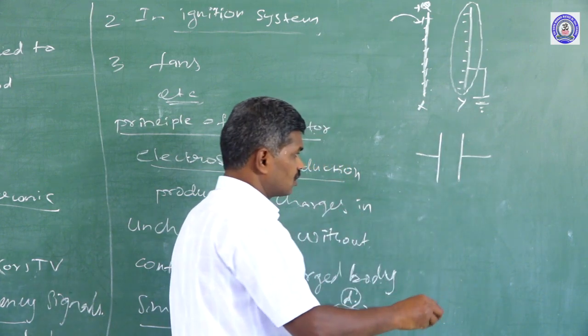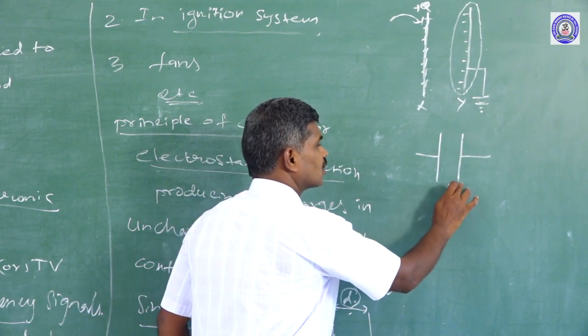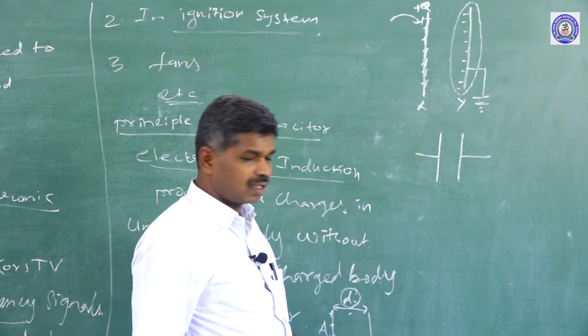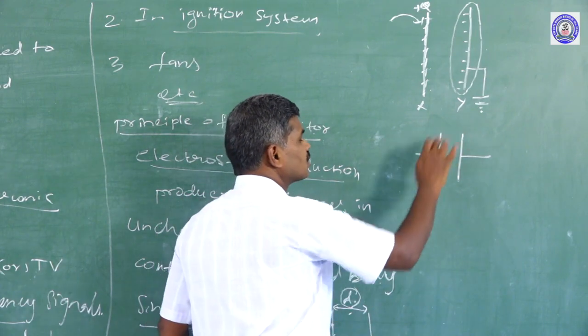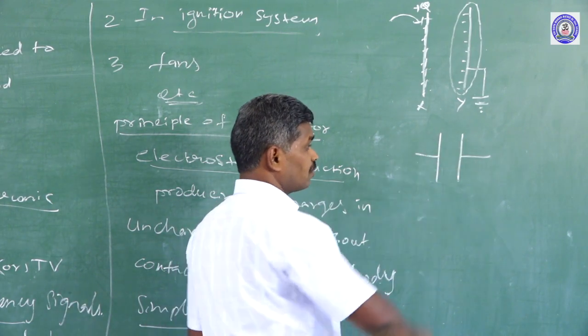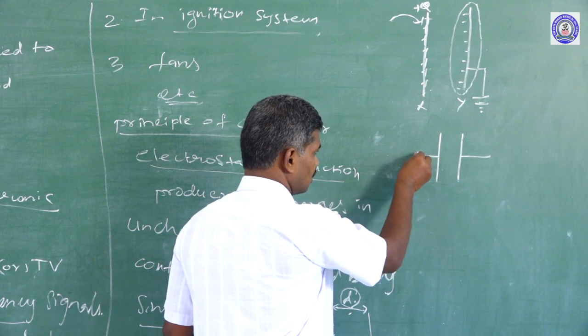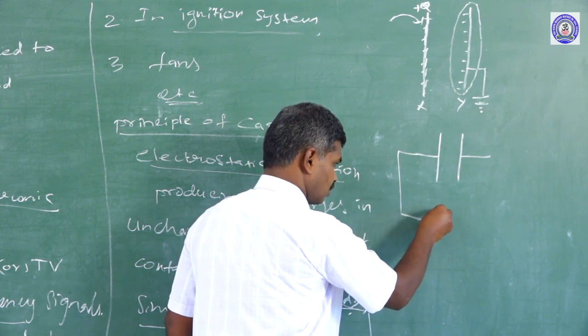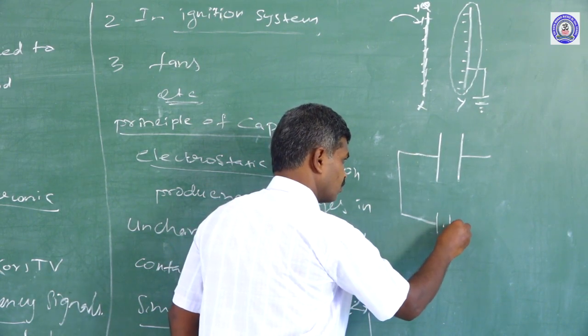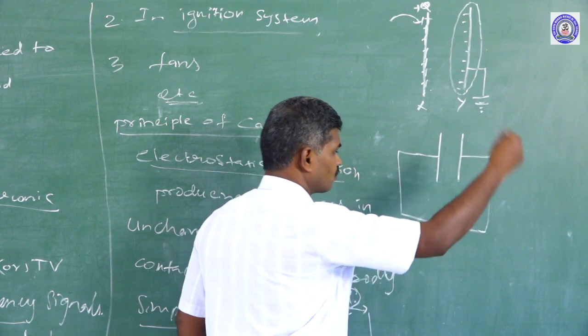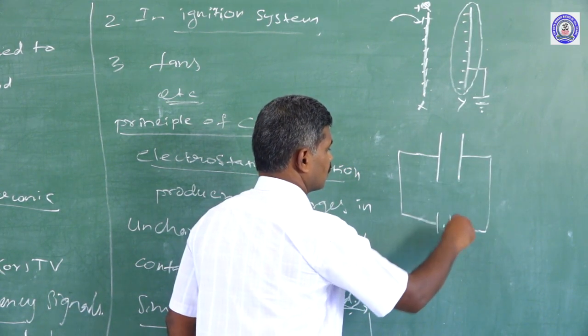The capacitor's symbol should be very clear. The simplest capacitor is a parallel plate capacitor. Two plates must be placed parallel, and connected with a battery. Okay.